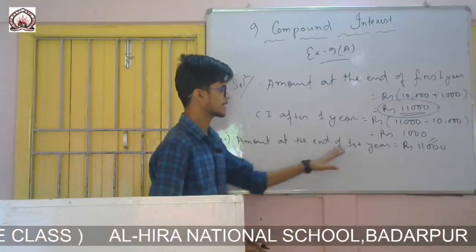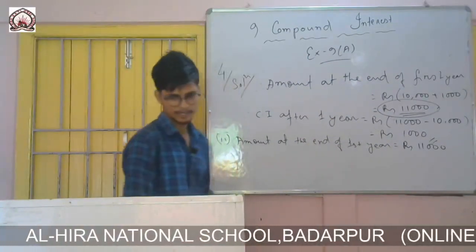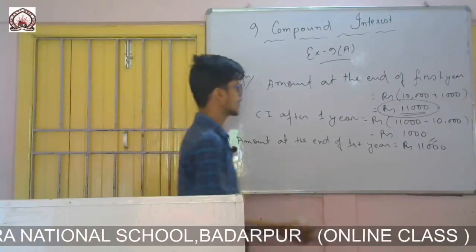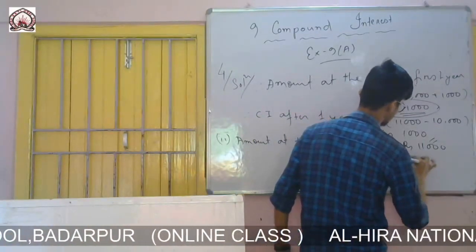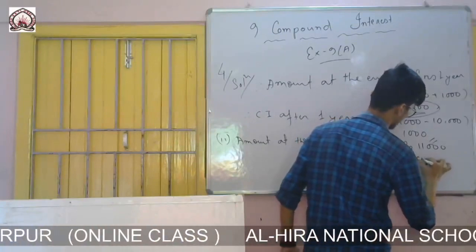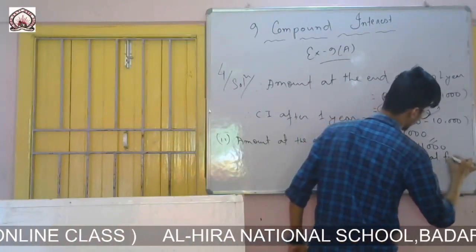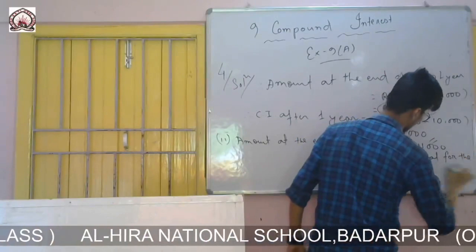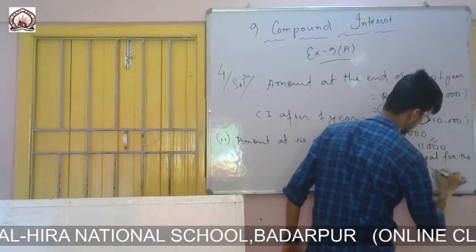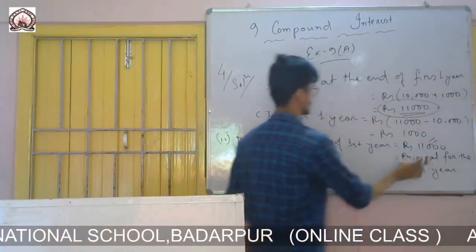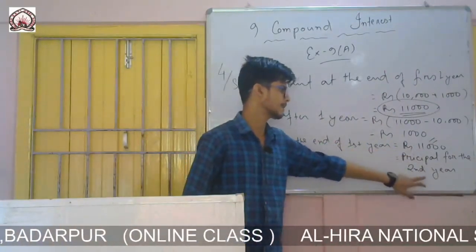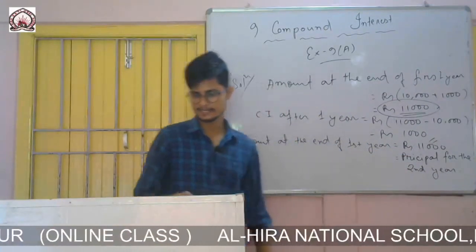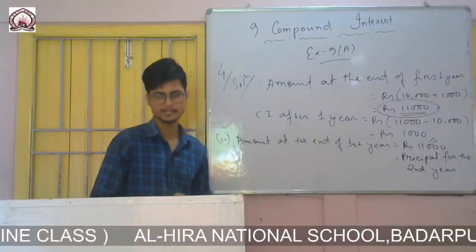So amount at the end of first year is rupees 11,000. So this one will be the principal for the second year. This amount which was at the end of first year, it is the principal for the second year.